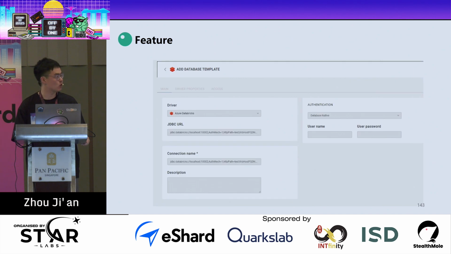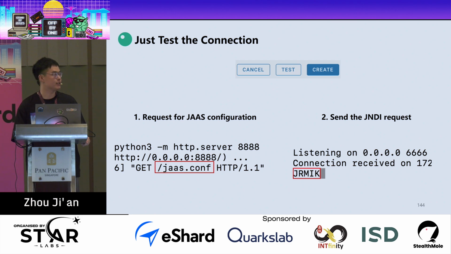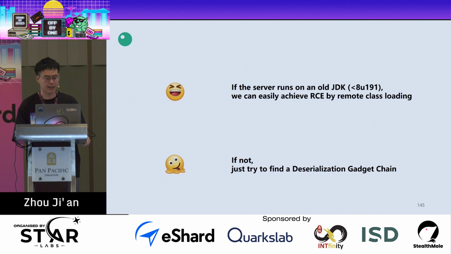And this is what the feature looks like. You can see that the web server just allows the user to input the JDBC URL, and the server will connect to it and do some data processing. So when we input our evil JDBC URL and test the connection, the server will first send the JAAS configuration request, and it will then send a JNDI request. And if the server runs on an old version of JDK less than 8u191, we can easily achieve RCE by remote class loading. And if not, we need to try to find a deserialization gadget chain.